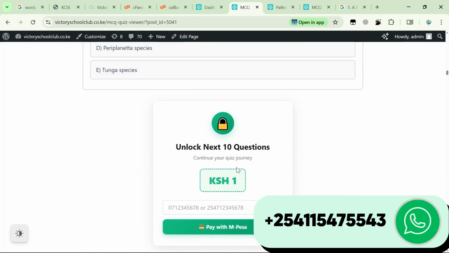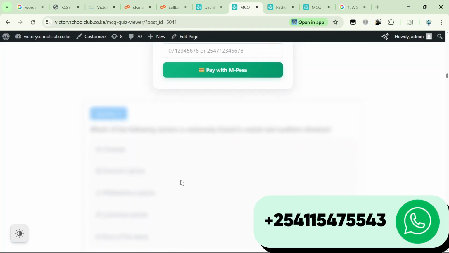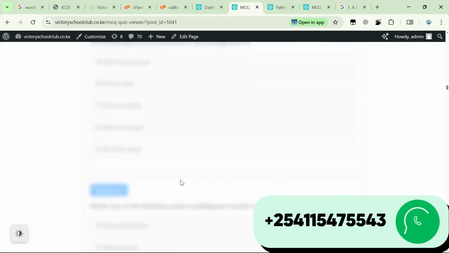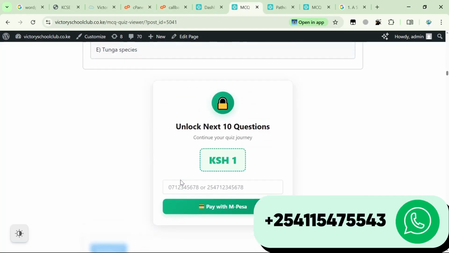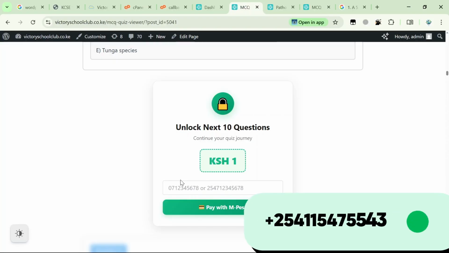To unlock the next 10 questions, you have to pay one shilling in order to view this particular section of questions, which are blinded. This format is called a paywall system. You have to come up with a paywall system on your site so that users can pay for the articles that they are viewing. You get it?